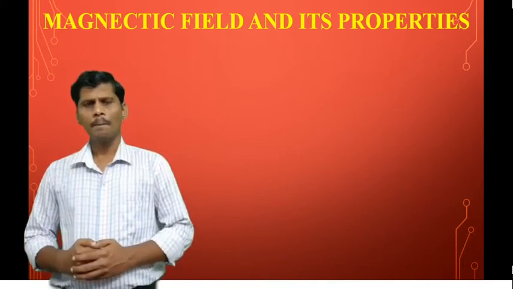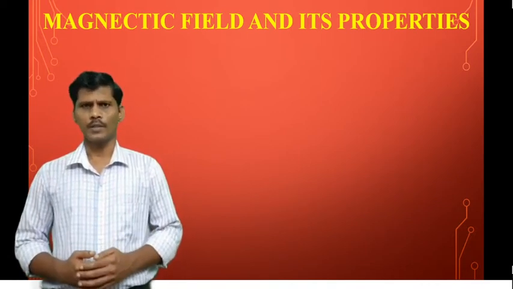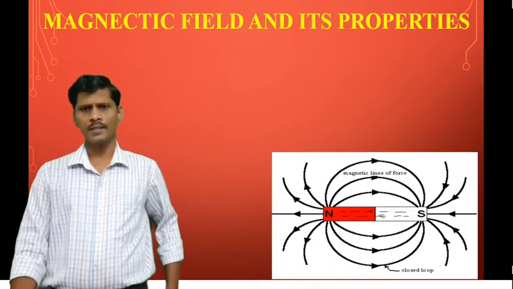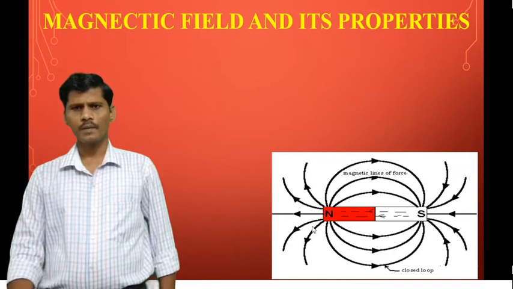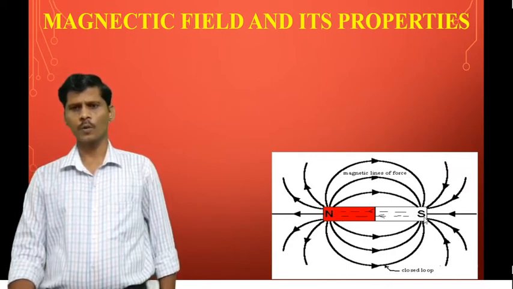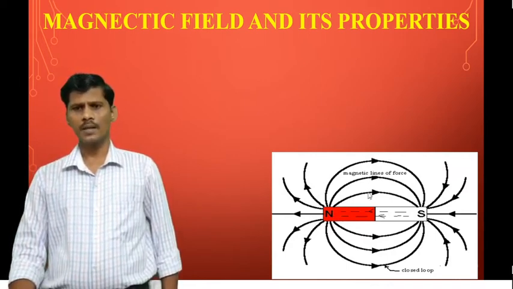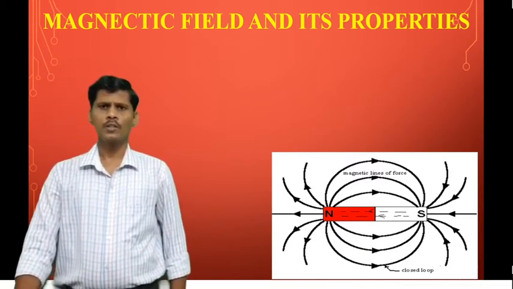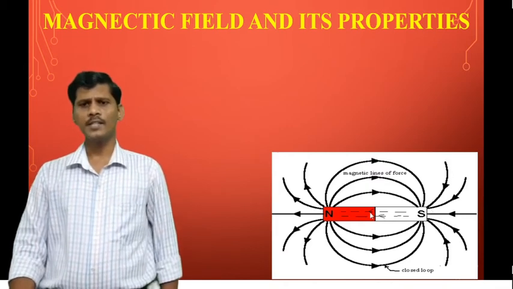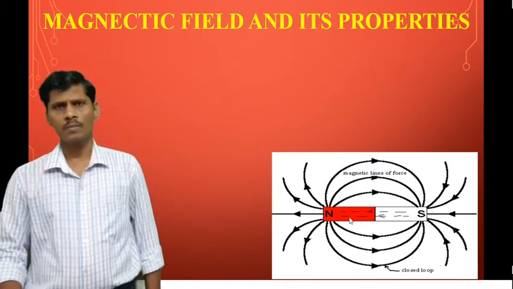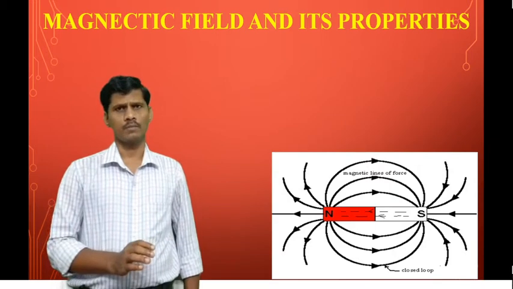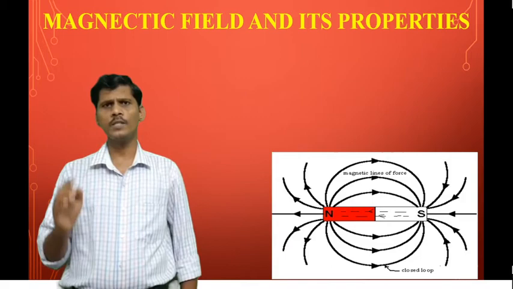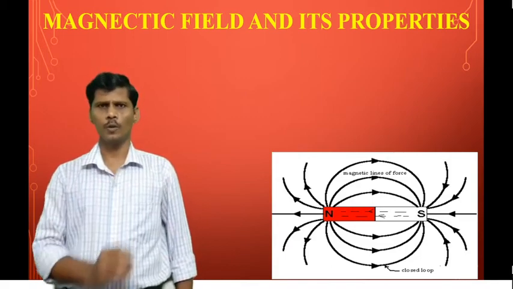Next, coming to the magnetic field and its properties. Consider a permanent magnet. This is the permanent magnet, this is the north pole, and this is the south pole. These are the magnetic flux lines. Magnetic flux lines always start from the north pole to the south pole, and inside the magnet they move from south pole to north pole. So the magnetic flux always exists in the form of closed loops.